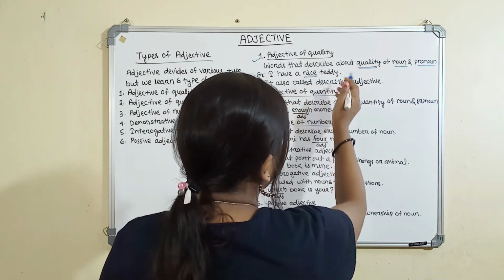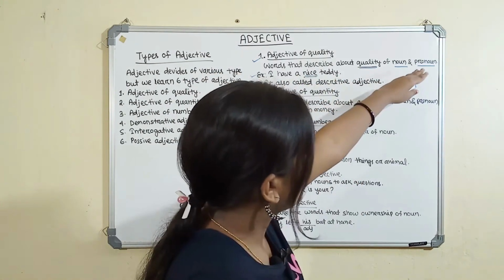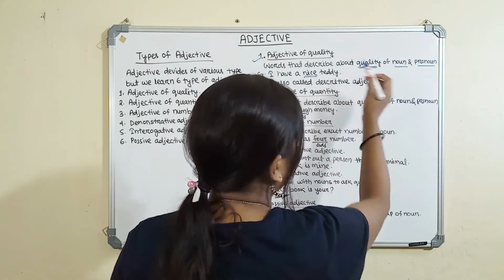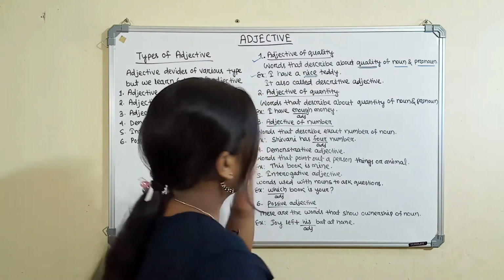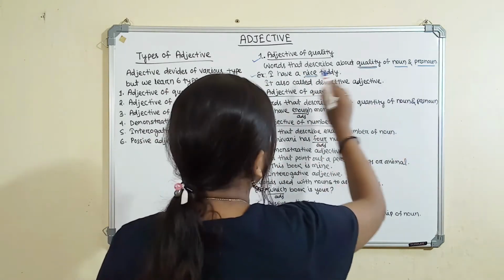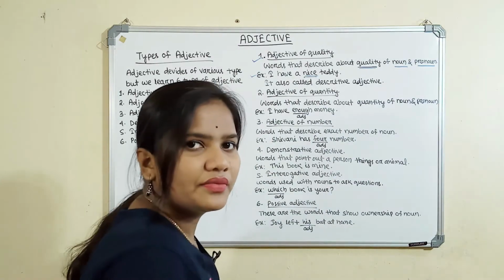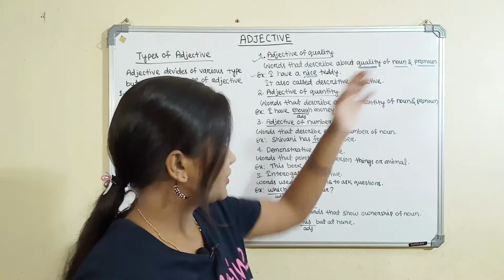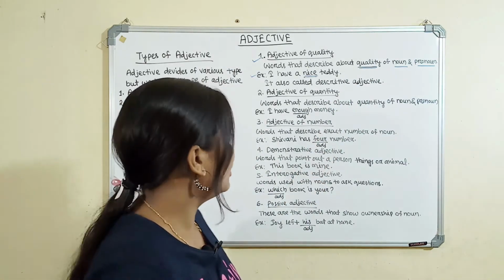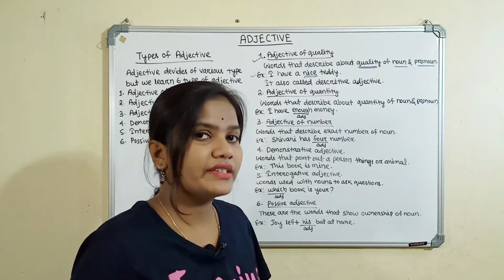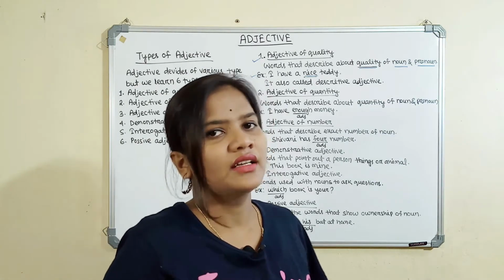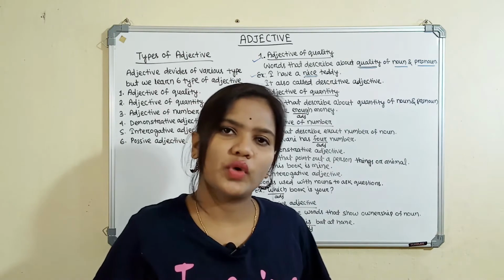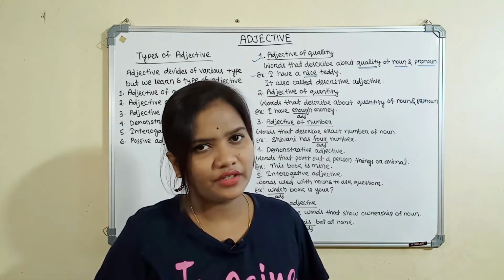Nice describes the noun. Nice shows the quality of the noun in this sentence, so it is called adjective of quality. If an adjective shows the quality of a person, noun or pronoun, it is called adjective of quality. Let's discuss one more example: Ram is a good boy. Good is the adjective, and good describes the quality of a noun, so it is called adjective of quality.